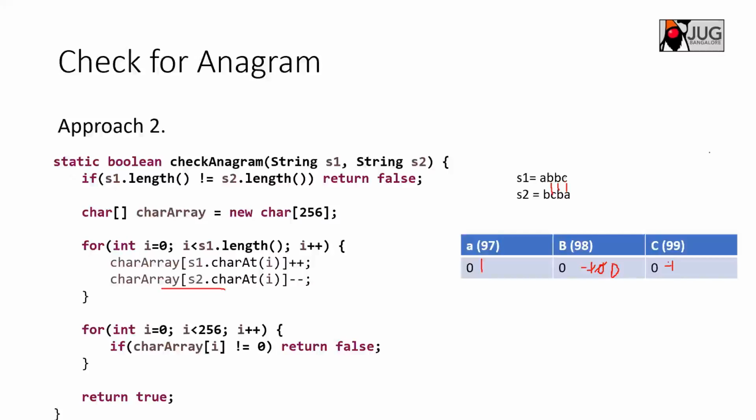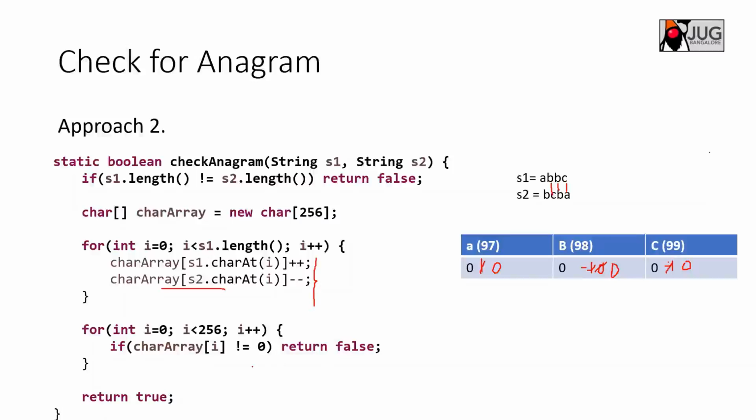For C, it has to increment. So C incremented becomes 0, right? And for A, it needs to decrement. So the 1 becomes 0 now. And finally, if it is an anagram, you will have this character array all zeros, because in one string you are incrementing, and in the other string, whenever the character is found, you are decrementing. That is what is being done here, right?